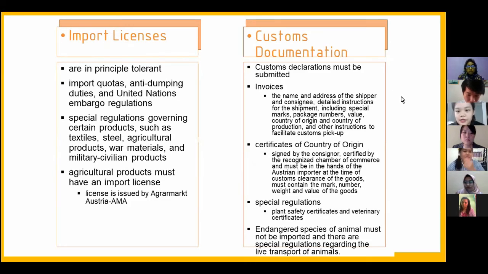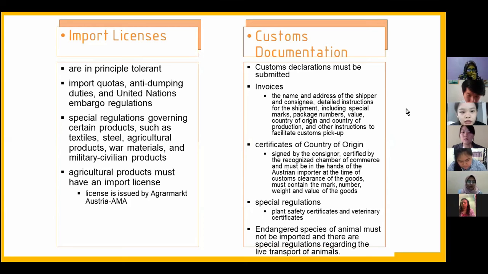There are some special circumstances and restrictions such as import quotas, anti-dumping duties, and United Nations embargo regulations. There are also special regulations governing certain products such as textiles, steel, agriculture products, war materials, and military civilian products. Agriculture products must have an import license.